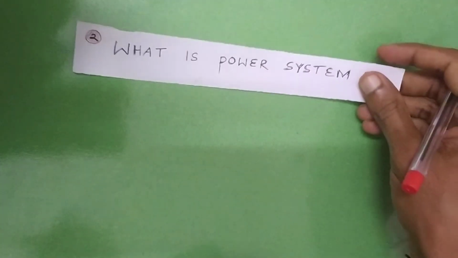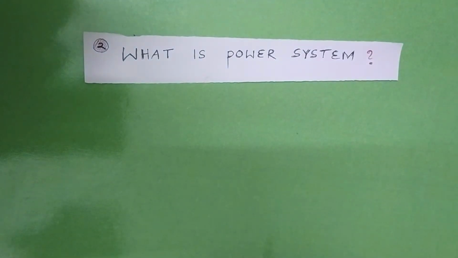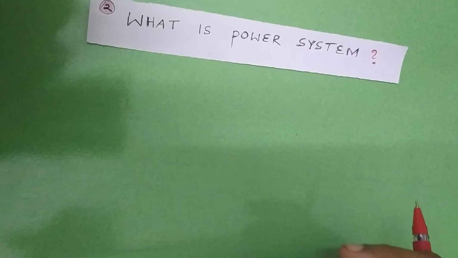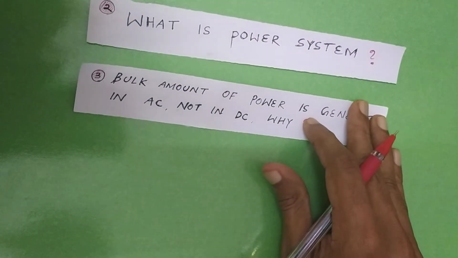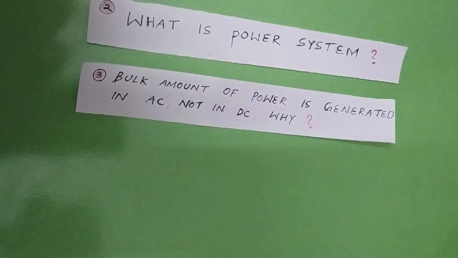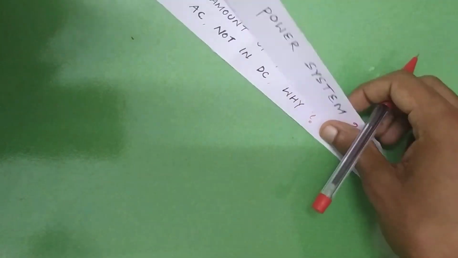Welcome you all. It's the next question in the series on power systems. So far we have seen the three to four questions, that is, what is a power system, and we have explained in detail what we mean by power system. Then we saw the next question, why is bulk power generated in AC and not in DC, and we have seen the answer too. So these two questions, we now know the answers.